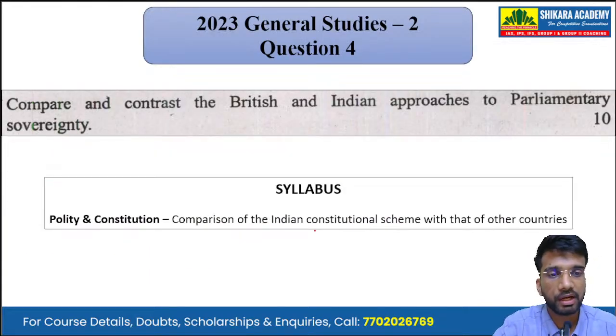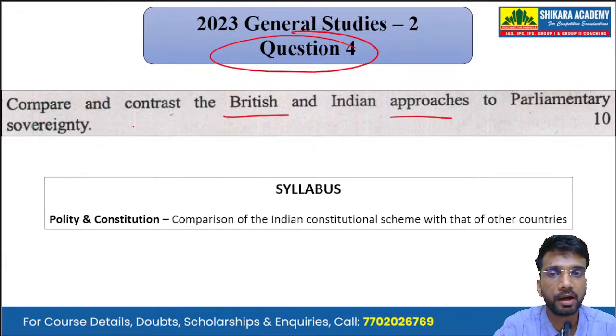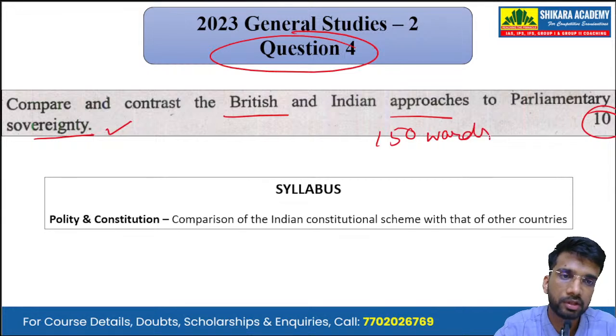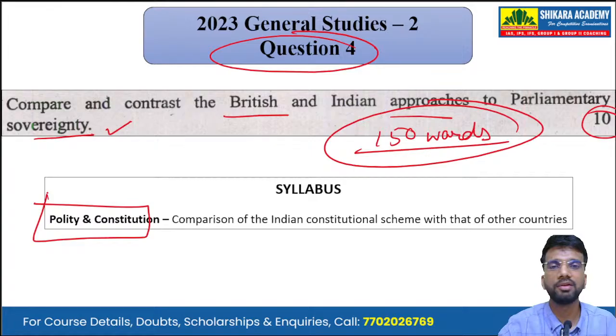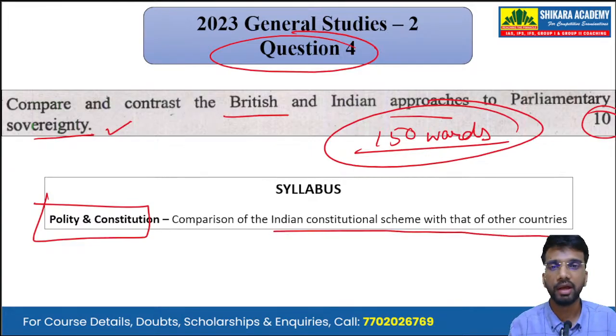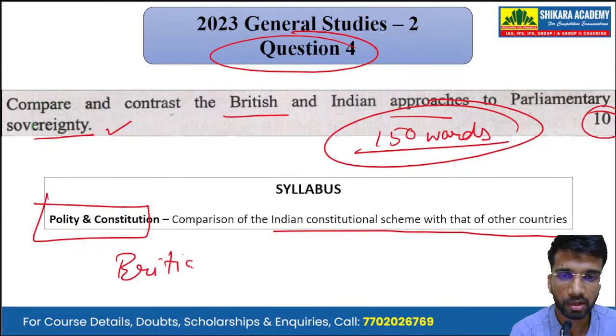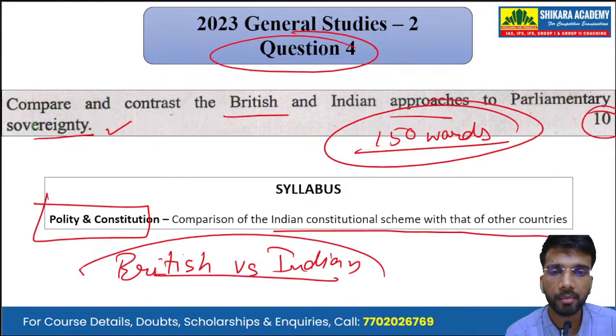Moving on to the next question, question number 4: Compare and contrast the British and Indian approaches to parliamentary sovereignty. It is a 10-mark question that we have to answer in 150 words. Mapping it with the syllabus, it has been asked from the subject of polity and constitution, and the topic is comparison of the Indian constitutional scheme with other countries. We have to compare the British approach with the Indian approach regarding parliamentary sovereignty.